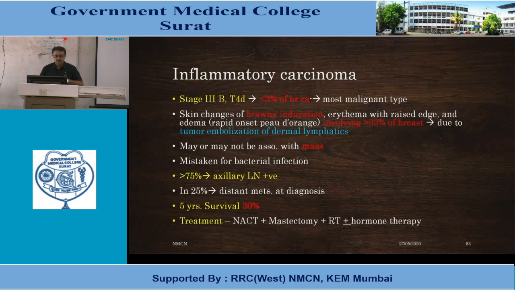In 25% of cases, distant metastases are already present. Five-year survival is low because it is a disease with poor prognosis. Treatment is as for LABC: neoadjuvant chemotherapy, mastectomy, MRM, plus radiotherapy, and depending on hormone receptor status, hormone therapy.